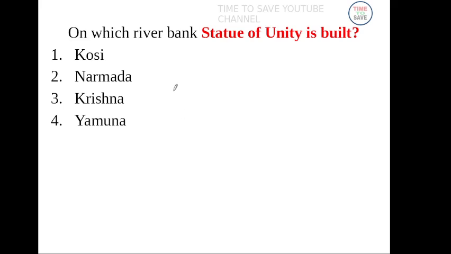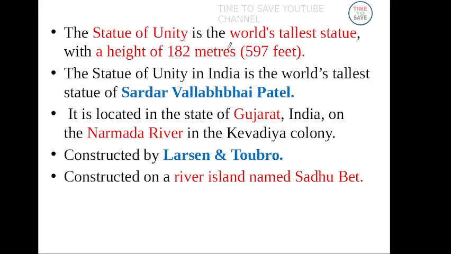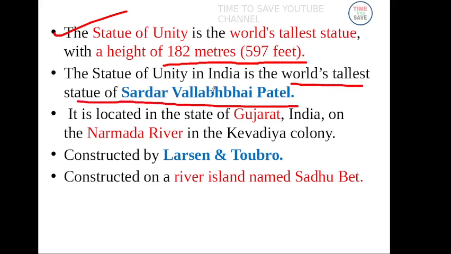Next question. This question is very important, note it. On which river bank is the Statue of Unity built? Answer, Narmada river. The Statue of Unity is the world's tallest statue with a height of 182 meters, that is 597 feet. It is the statue of Sardar Vallabhbhai Patel. He is called the Iron Man of India.